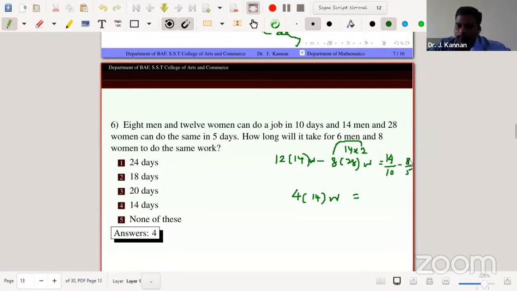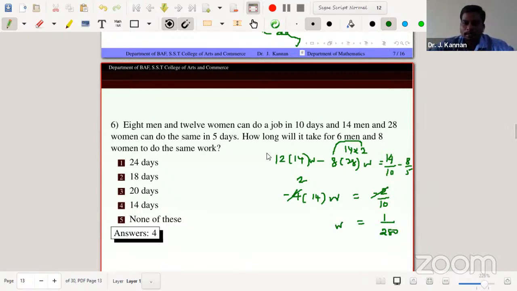Here is 16 by 10, multiplied by 2 on numerator and denominator. So 14 by 10 minus 16 by 10. So 14 minus 16 is equal to minus 2. So cancelling minus on both sides, 2 by 10, so W equals 1 divided by 280.